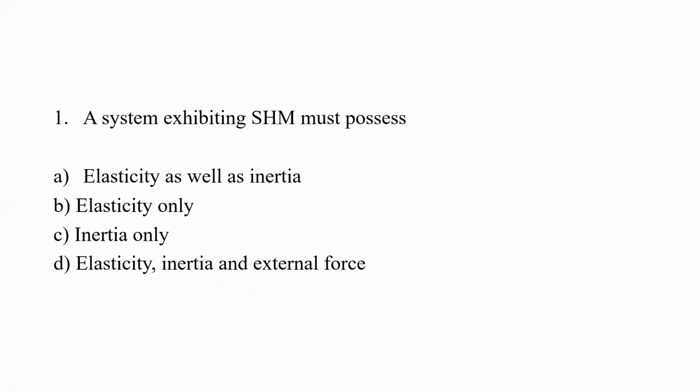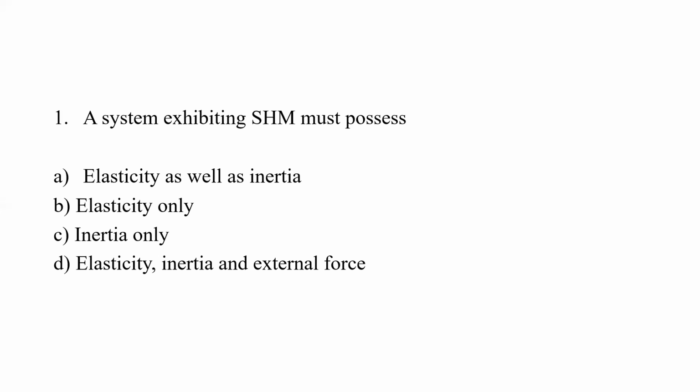The first question is: a system exhibiting SHM must possess. The options are elasticity as well as inertia, elasticity only, inertia only, and elasticity, inertia and external force.